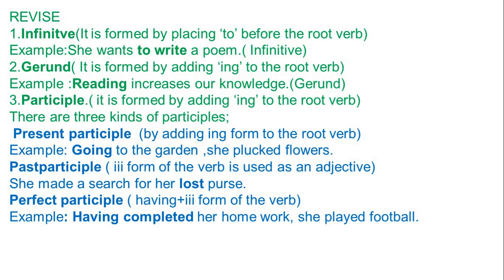So once again students, how to differentiate between infinitive, gerund and participle. What is infinitive? It is formed by placing to before the root verb. Now what is root verb? The base form of the verb. As you can see, example, to write. Now what is gerund? We are adding ing to the root form, base form, read plus ing. Now participle is formed by adding ing to the root form, but here it is divided into three parts: present, past and perfect.